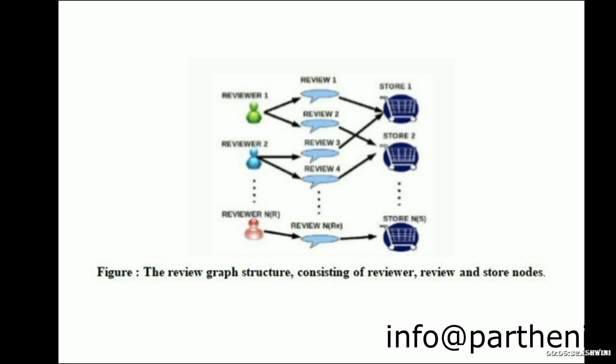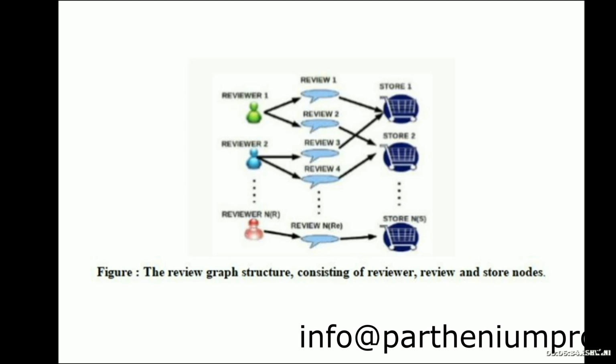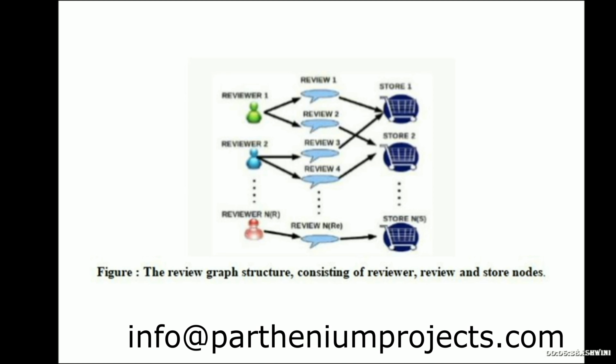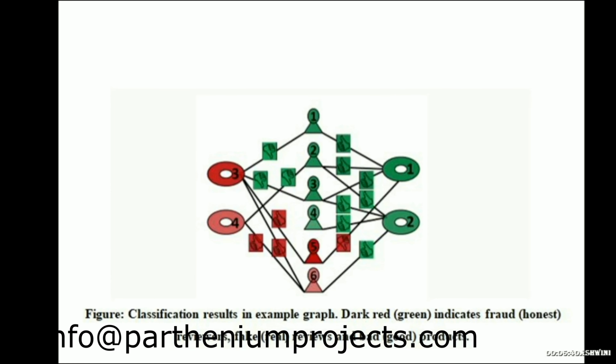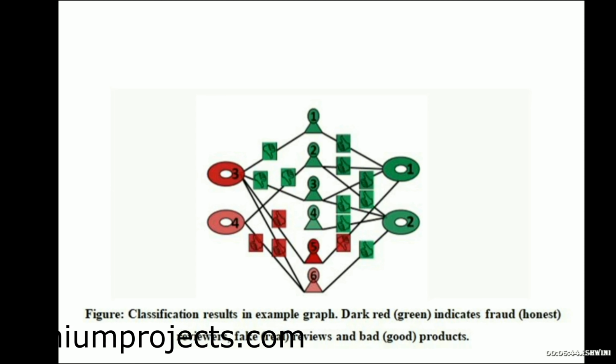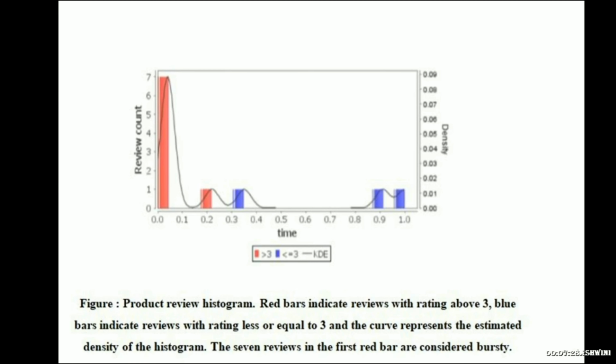The review graph structure consists of reviewers, reviews and store nodes. Next we have classification result in an example graph. Next you can see this graph. You can see the classification, and they have given an example using this particular graph. Next it is the product review histogram. Here you can see different bar graphs, each and every graph.